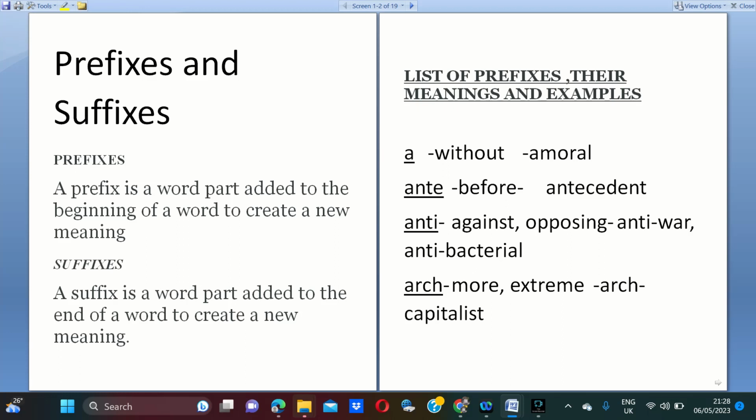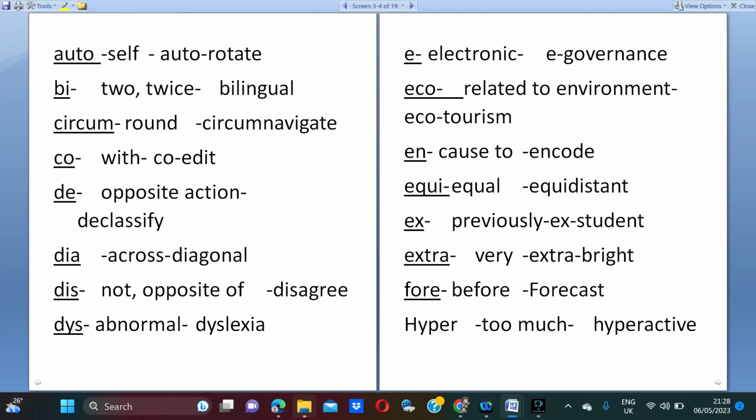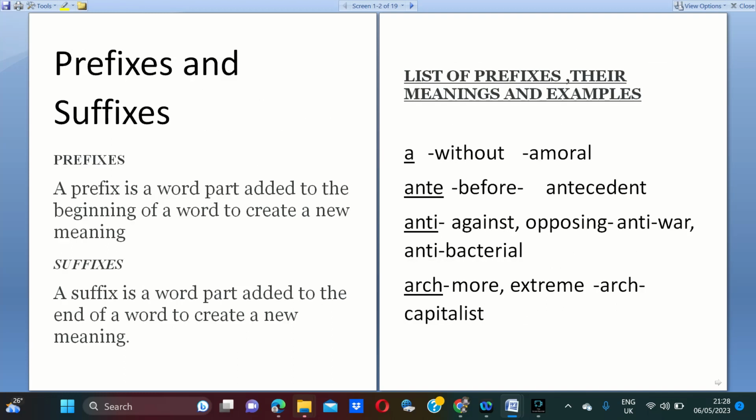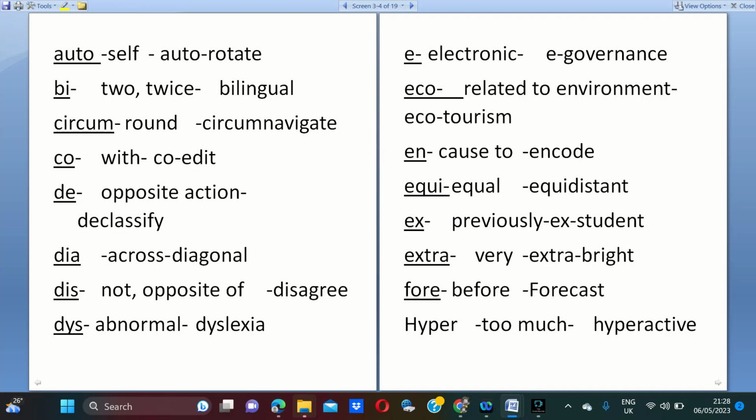Next, arch means more, as in arch capitalist. Next, auto, as in auto rotate. Auto means self. I hope you could understand what prefixes are.